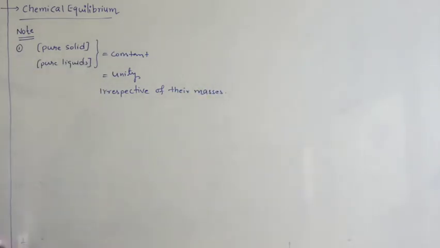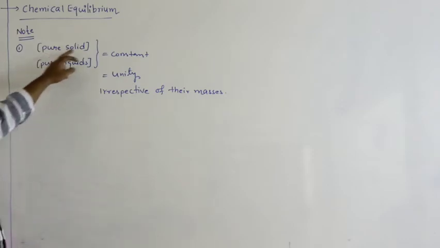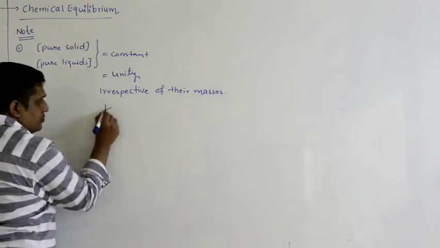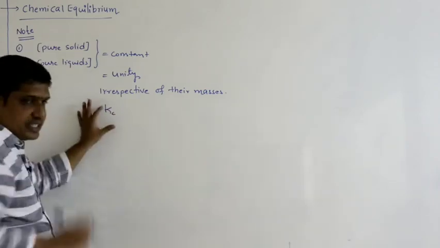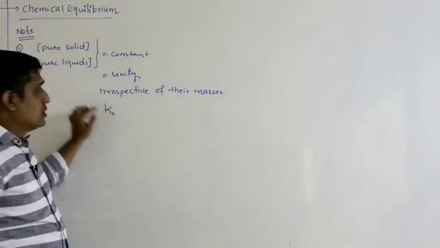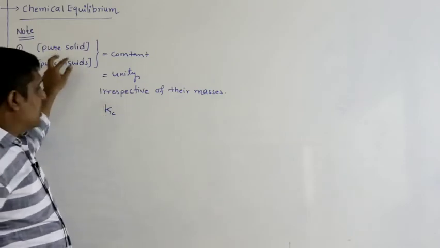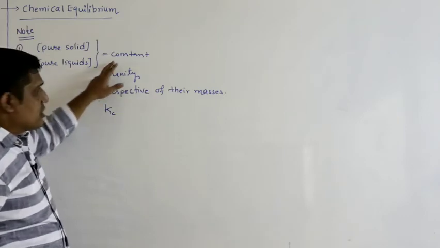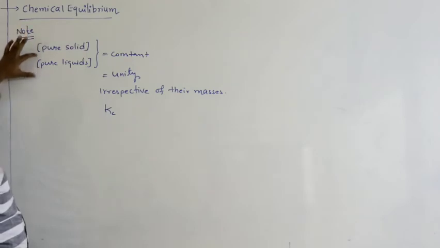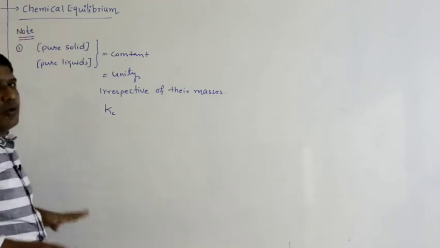So in which equilibrium constant equation do we consider concentration? The answer is Kc. So while writing the Kc equation, since we are assuming the molar concentrations of pure solid and pure liquid to be constant, they can be avoided.